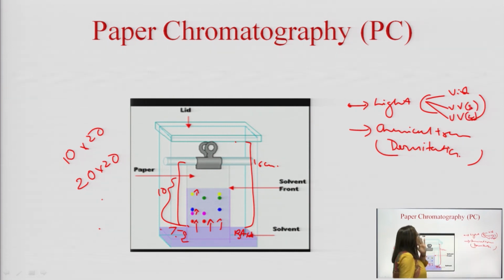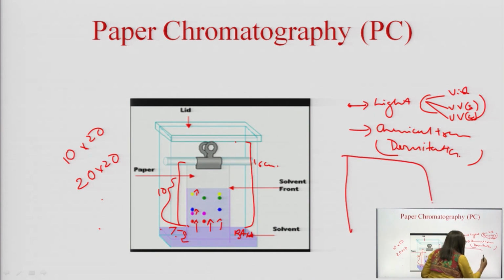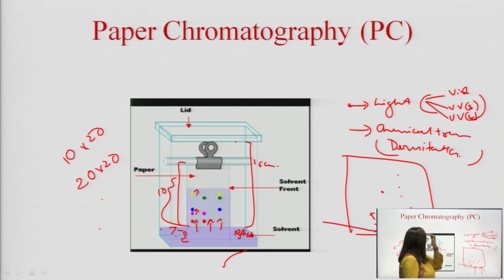Paper chromatography has many variants, like ascending and descending types. There is also 2 dimensional development, where first the solvent front is run in this direction and the separation is achieved in this direction. Then the paper is inverted, and another second type of solvent system is run through this, and again re-separation takes place. This is called 2-dimensional separation.